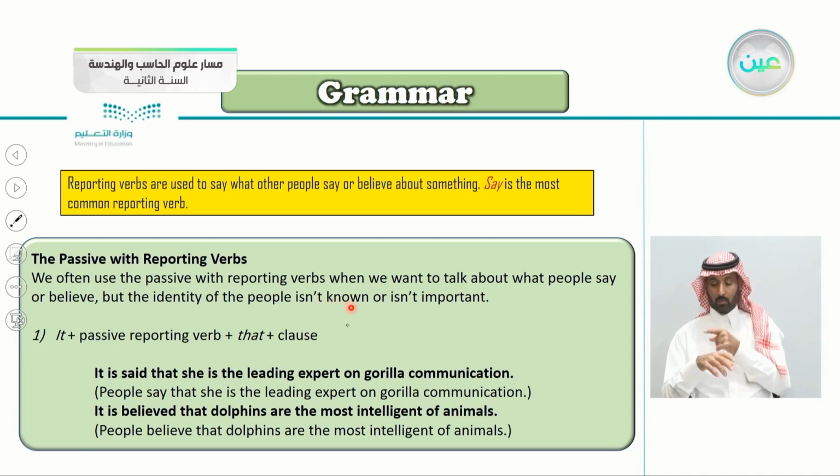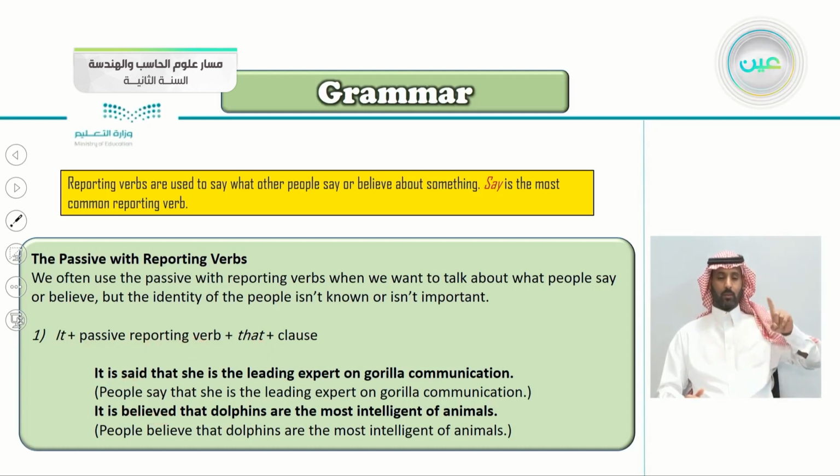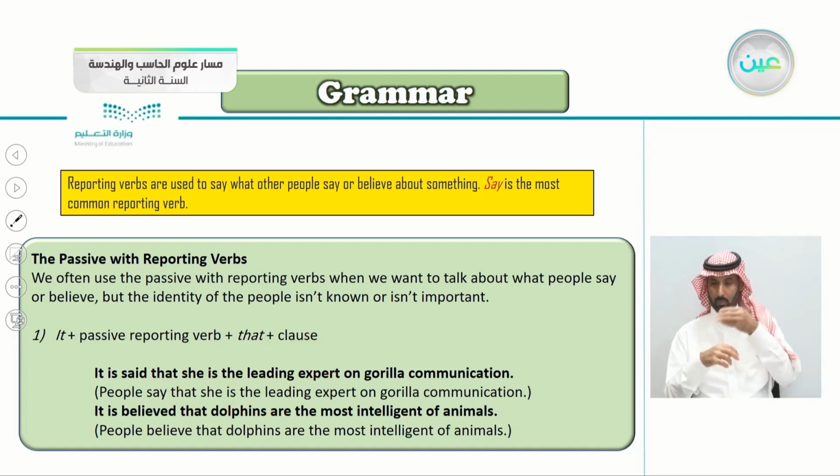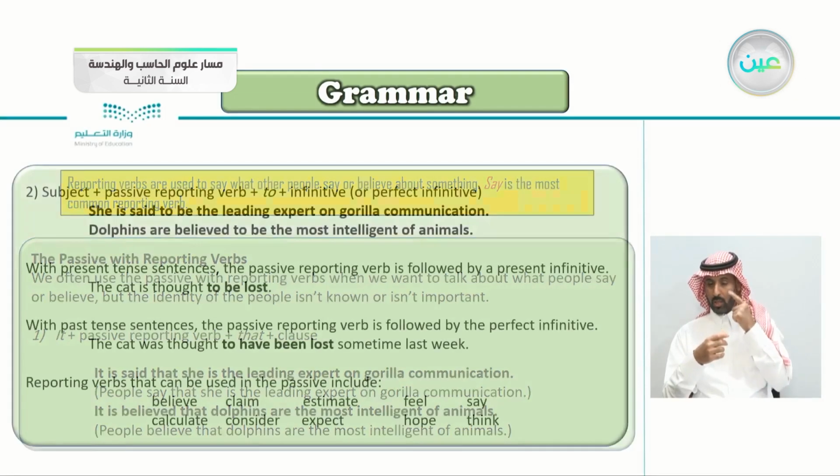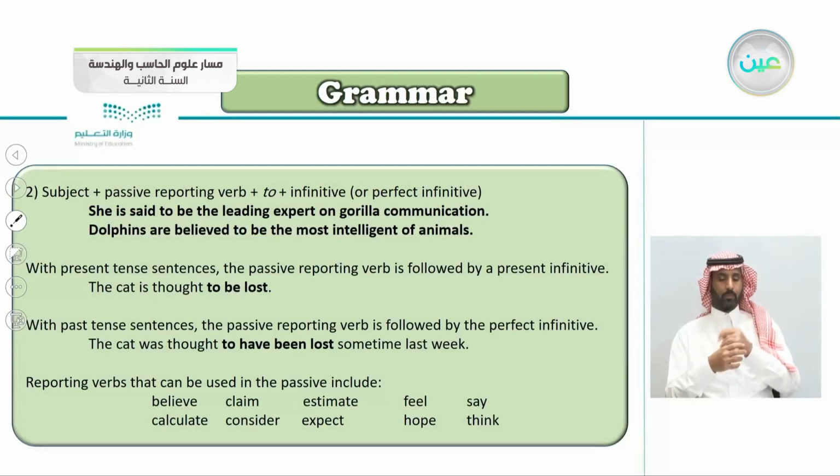It's not important, or we just don't know. So we begin with it, then the passive reporting verb, like here, said or believed, then the word that, then you continue with the clause, she is the leading expert, or dolphins are the most intelligent of animals.